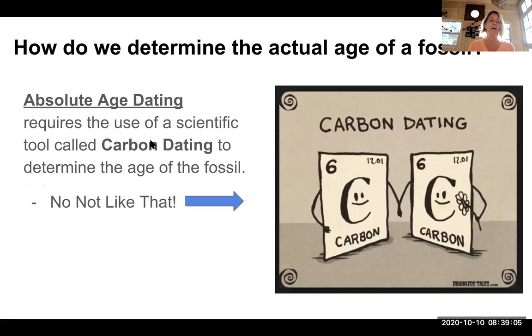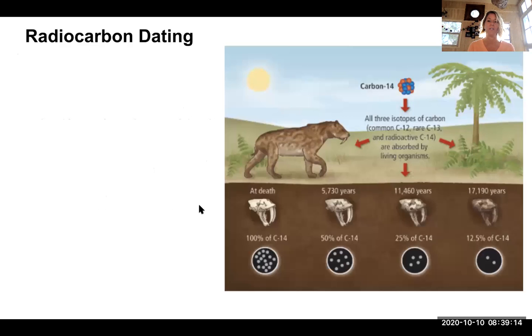Sometimes absolute age dating is referred to as carbon dating, or radiocarbon dating. Let's take a look at how that works. There are several different isotopes of carbon. I like to think of the word isotope as flavors of carbon.